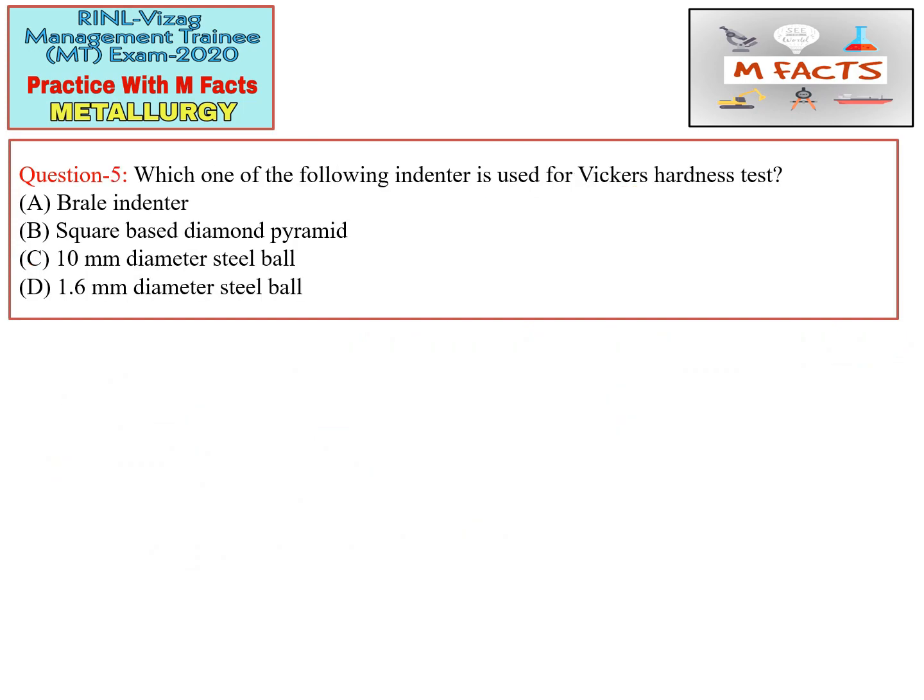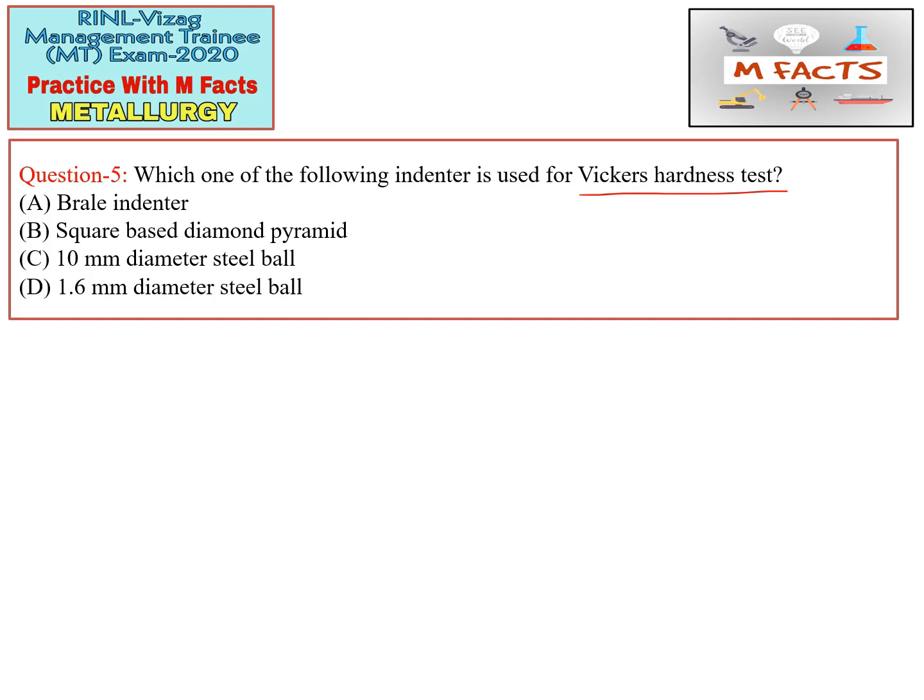The next question is from hardness. However, this hardness topic is not in the GATE metallurgy part, but in the RNL exam they may ask this type of question, because in GATE they follow the GATE previous year papers for setting the technical part most of the time, so you may consider this type of question for practice. The question is: which one of the following indenters is used for the Vickers hardness test? The options are Brale indenter, square base diamond, 10 mm diameter steel ball, and 1.6 mm diameter steel ball.